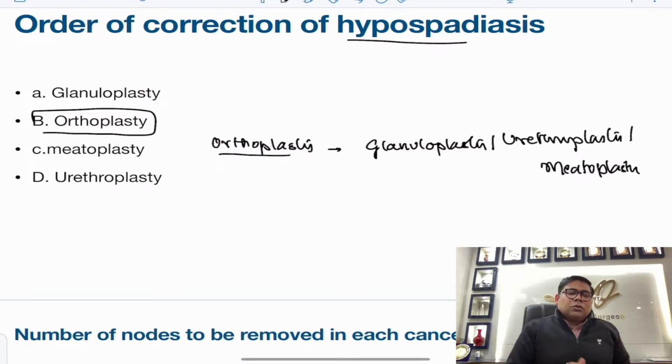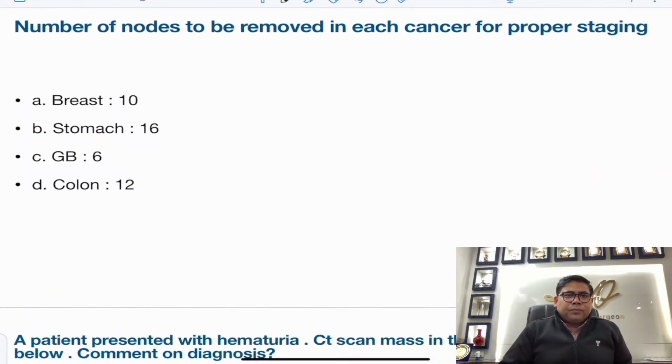So actually it is chordy correction is the first thing. Chordy correction is the first thing that you are going to do. So orthoplasty is the first thing that we are planning. Then we go for granulo, urethro and meatoplasty.